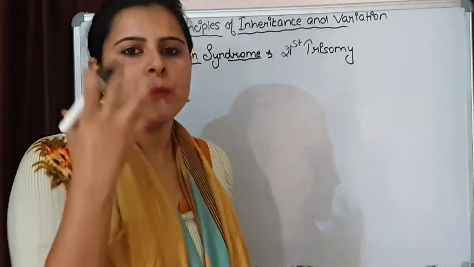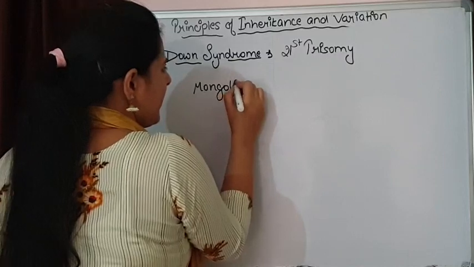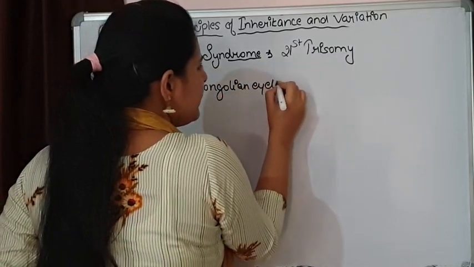Mongolian eyelid folds. Let me write the symptoms.